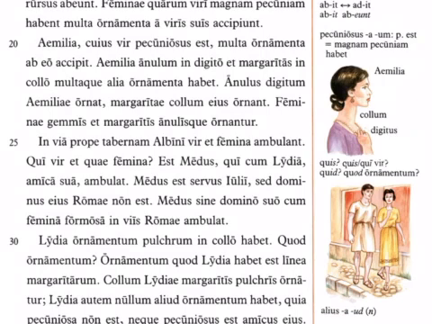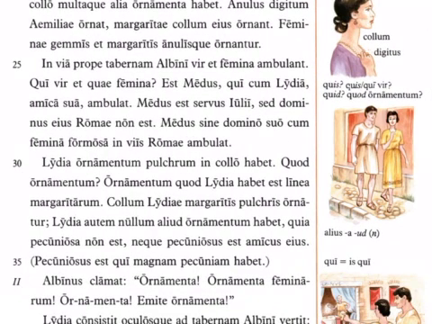So a ring decorates the finger of Aemilia, or we could say Aemilia's finger. Margaritae collum eius ornant. Pearls decorate her neck. Feminae gemmis et margaritis anulisque ornantur. Women are decorated, are adorned by gems, pearls, and rings. Just kind of a general statement there.